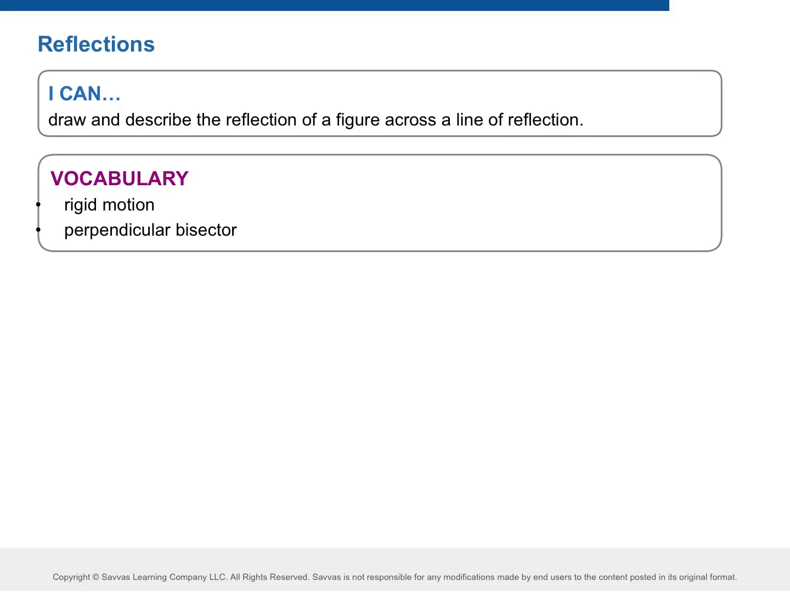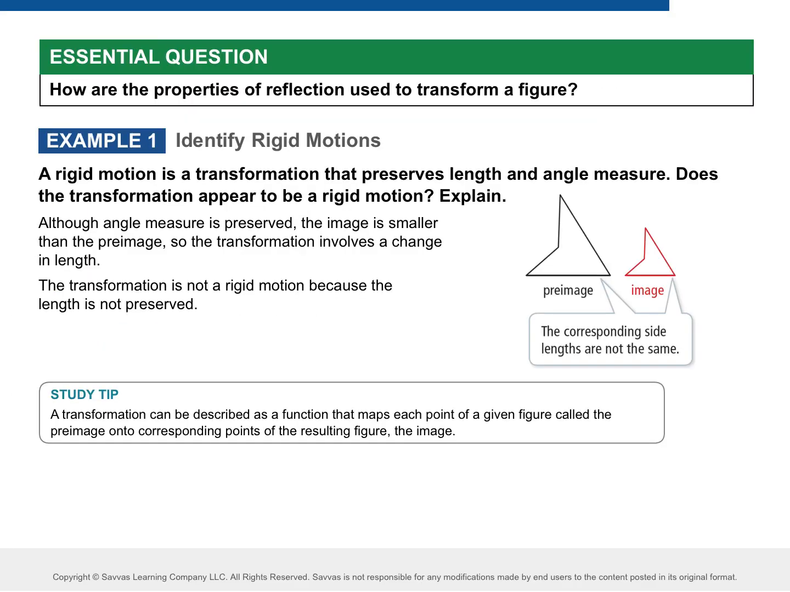All right, first section of chapter 3, we're dealing with reflections. So first thing I want to talk about is what a rigid motion is. Everyone, off to the side of example 1, I want you to write the words rigid motion. We're going to write some definitions here.